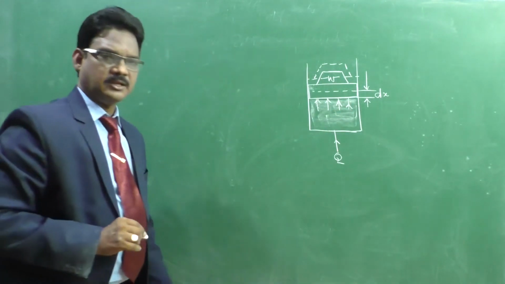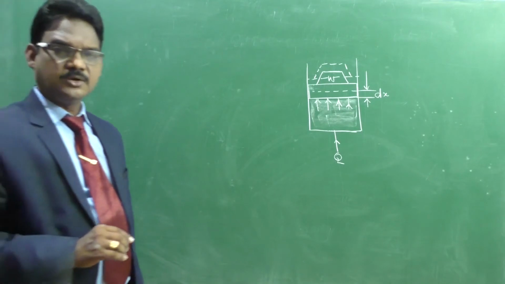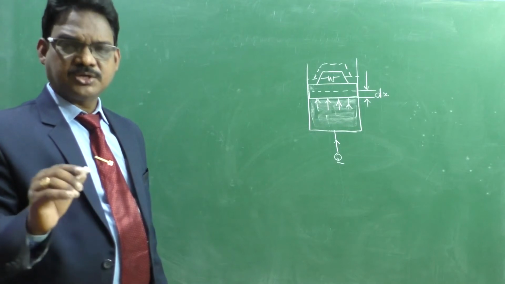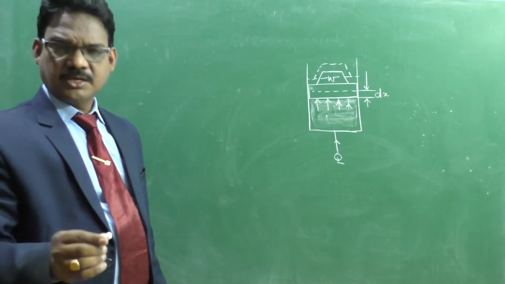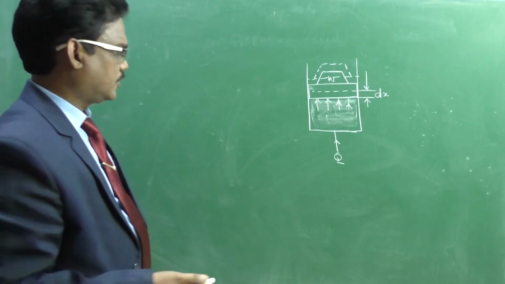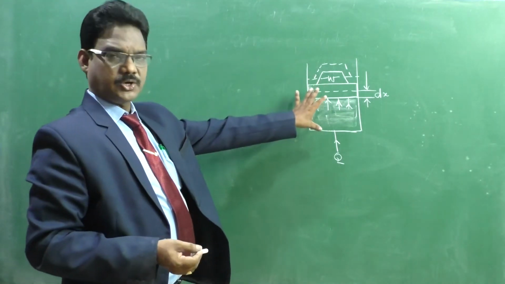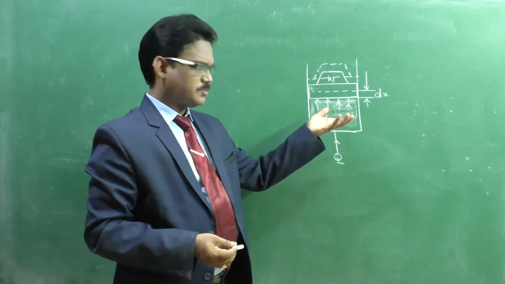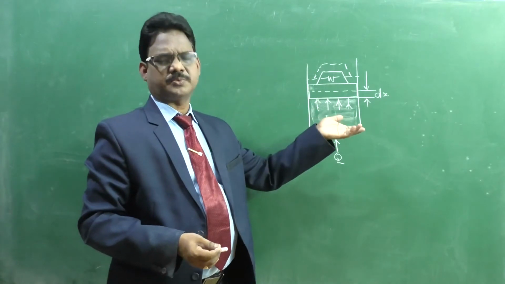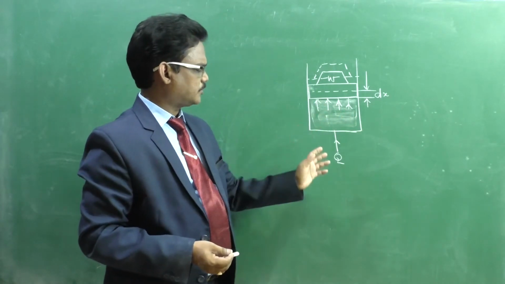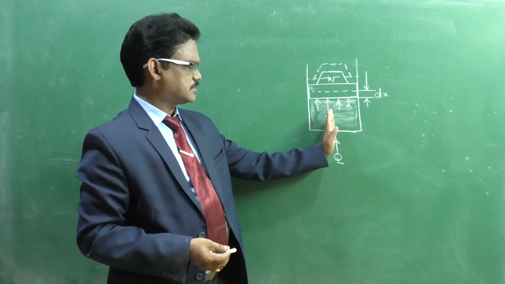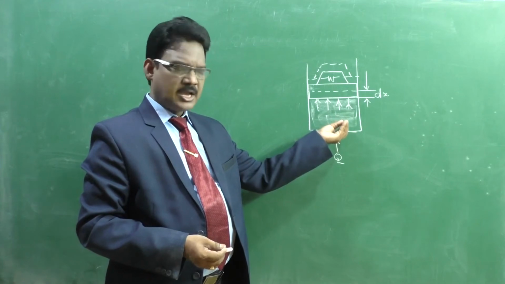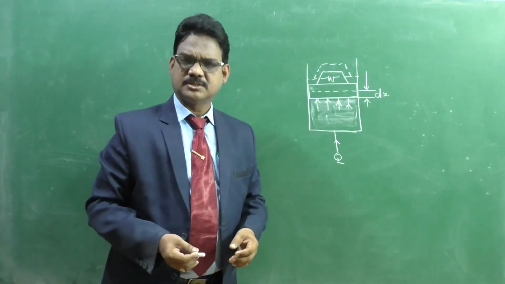Already we saw the derivation for work done there. Pressure into cross sectional area into displacement gives us work. Area into displacement is volume. Therefore, work is integral PdV. Now once again recall, it is a process. I did not say what a process is. It is a thermodynamic process. In a general thermodynamic process, the heat supplied to the system is utilized for changing internal energy and for work done by the system.